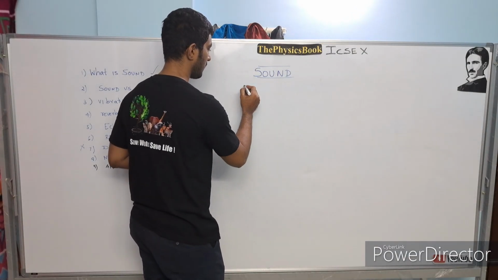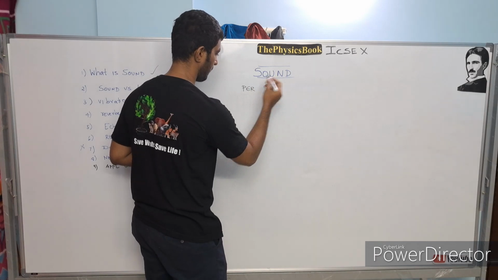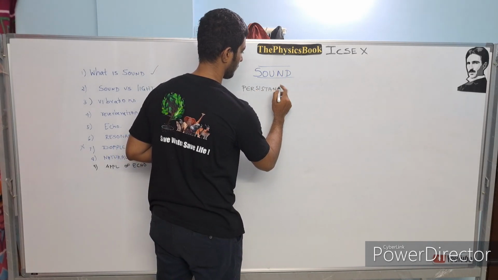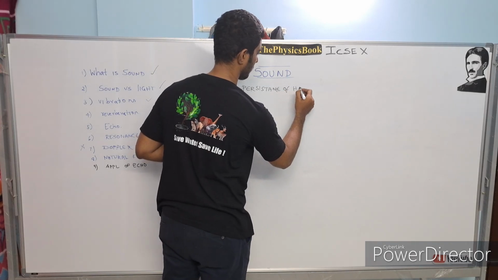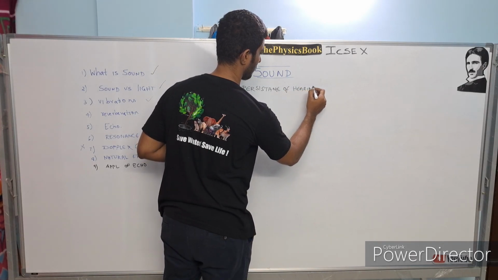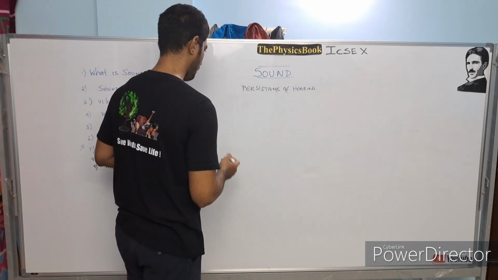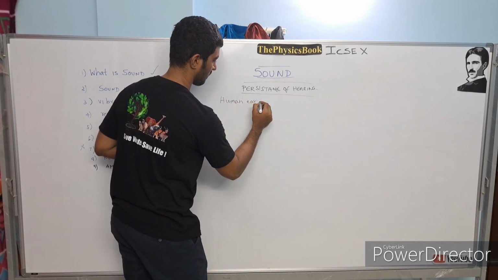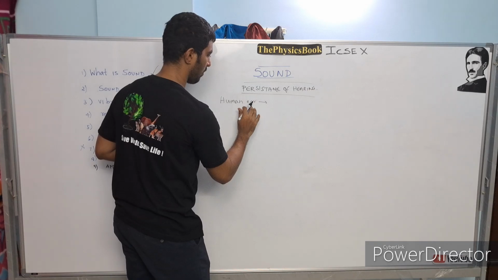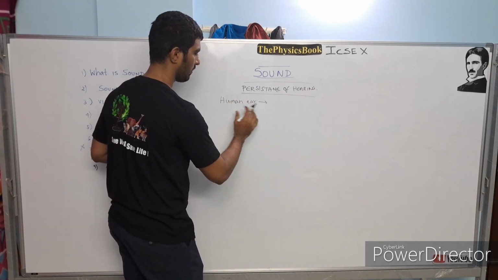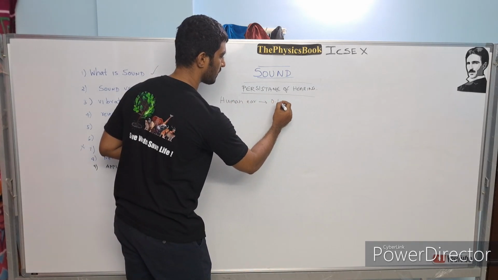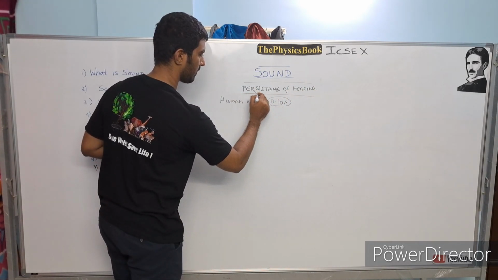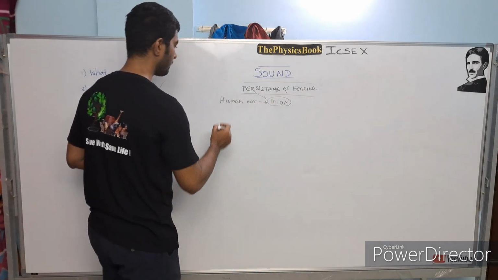Now we need to understand what is meant by persistence of hearing or persistence of sound. Okay. So it is said that the human ear can persist the sound even after the source of the sound is removed, for 0.1 seconds. So what does this mean? So this 0.1 second is called the persistence of hearing. The unit is in seconds.